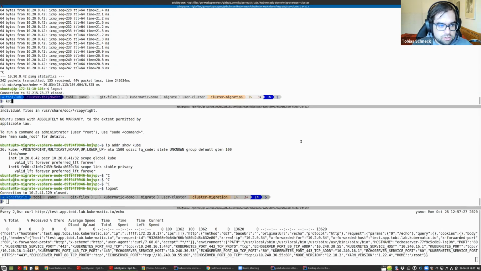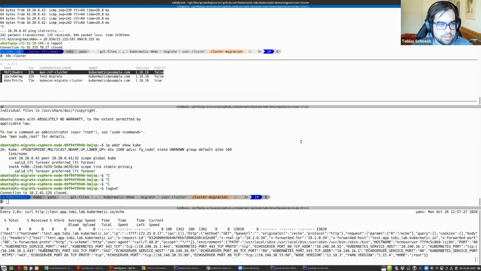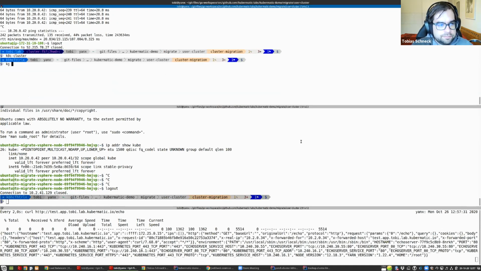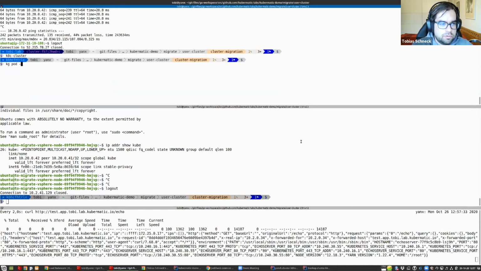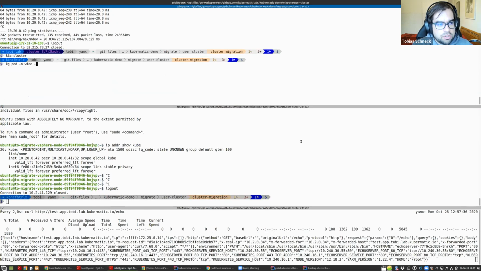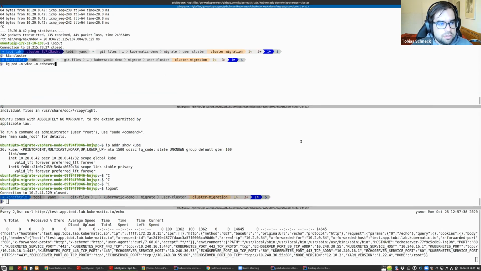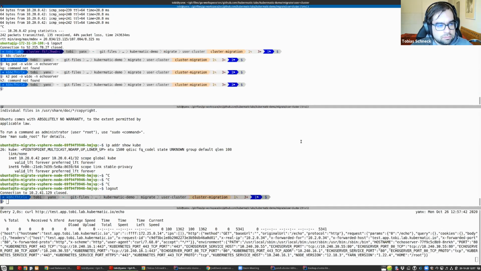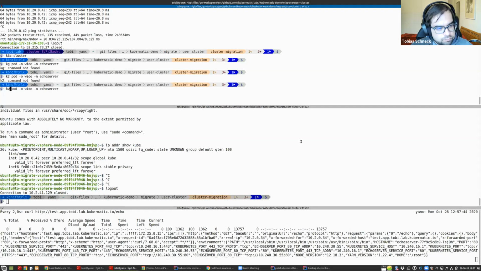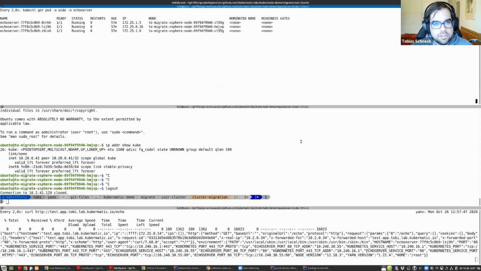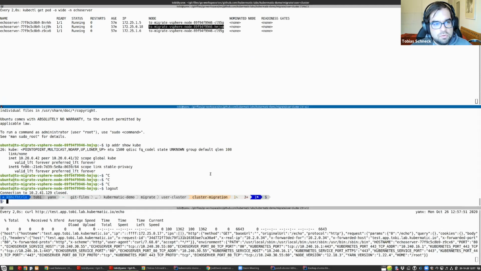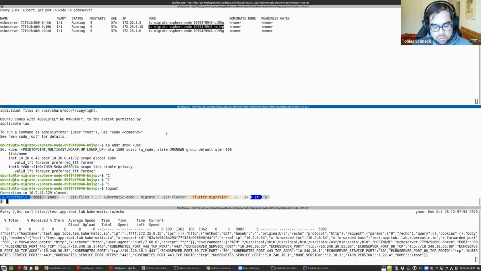So we have now switched here to the user cluster to see what's happening and take a look in the echo server namespace. We see now here, okay, the echo server is deployed on the migration vSphere node. We want to now roll out the new workload to the new cloud.